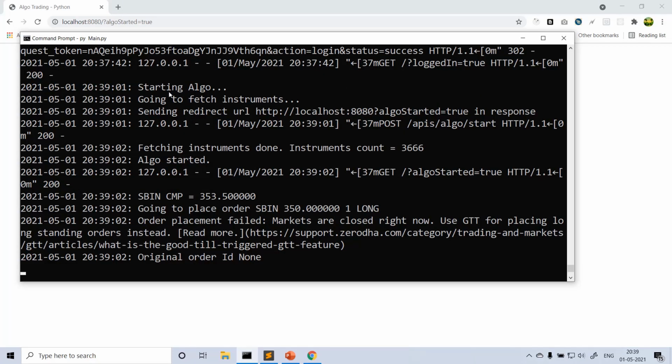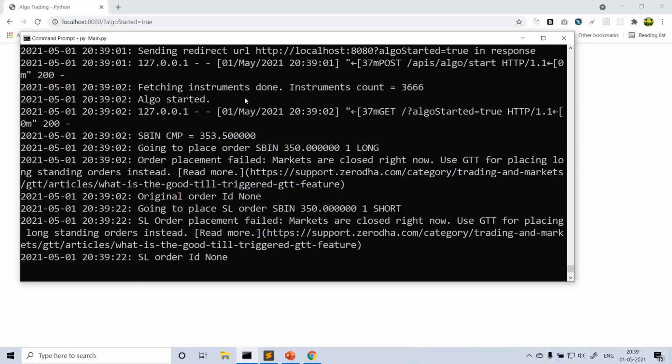In the test, what I have written is test orders, and that function is being called. After we click start algo, we fetch the instruments. I'm just printing the count. There are 3660 instruments we received from the broker. Then I called the get quote API to get the current market price of SBN.